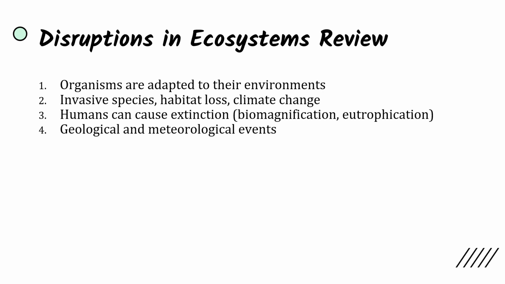And these include invasive species, habitat loss, and climate change, which are largely human-driven. And humans can cause extinction through things like biomagnification and eutrophication. But lastly, there are also geological and meteorological events that can cause extinction and can disrupt environments, but are not due to human activity. So this was it for AP Bio, and we'll see you in the Unit 8 review.